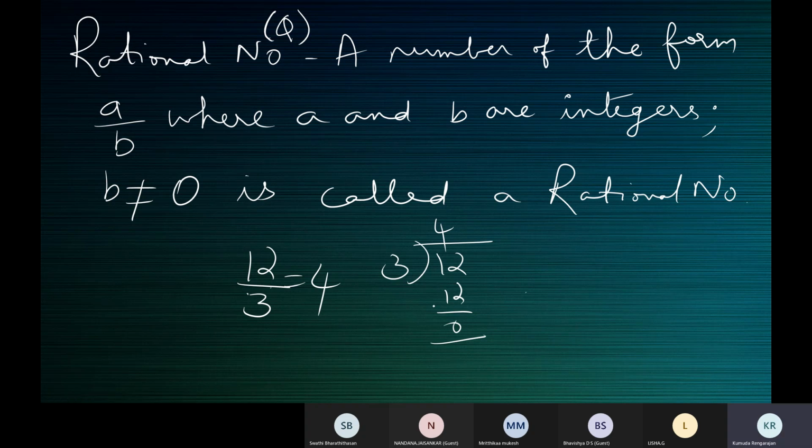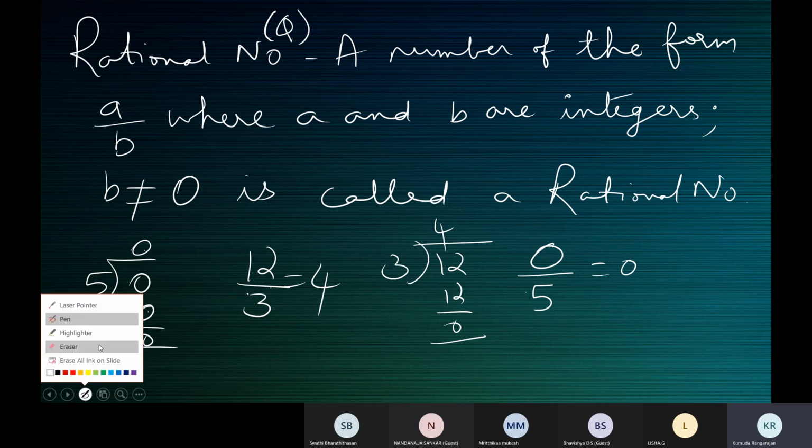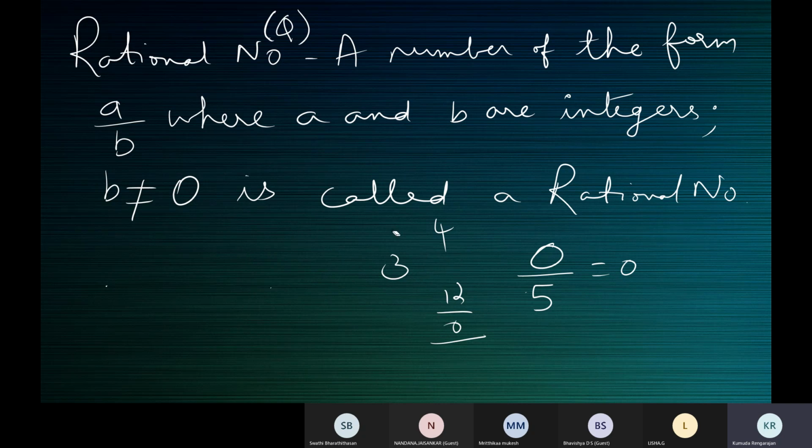Now, when we want to divide 0 by 5, 0 by 5 is a valid expression. Supposing 0 is the numerator, whatever is the denominator. So 0 will be the dividend, 5 is the divisor, 5 zeros are 0. See, we are able to divide. 5 zeros are 0. Finished. So 0 by 5 is 0. We always write the quotient. The quotient is the answer.